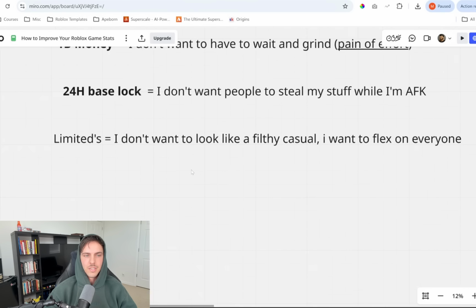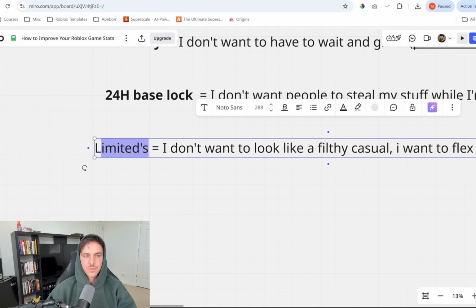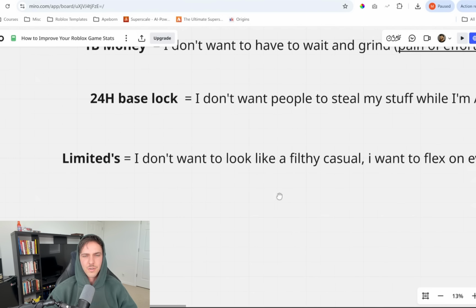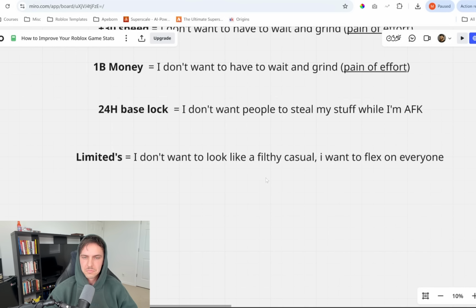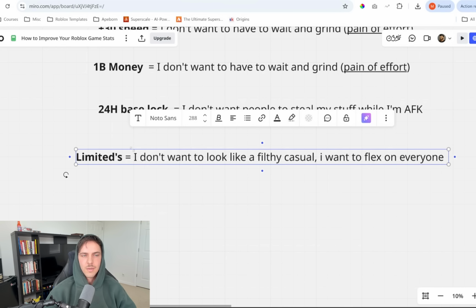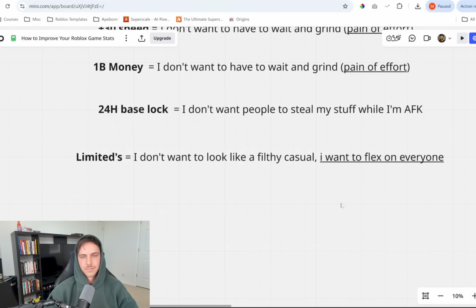Okay. Limiteds. This one is interesting because you might not think, okay, it's not a pain, but it technically could be related to a pain, right? What are limiteds? In our game, we have RGB antenna, RGB server. They are by far our best-selling antenna and servers. Why? Because there's limited stock, limited inventory. We say, hey, there's only 100 of these for sale. There's only 150 antennas for sale. And the pain that it's solving is I don't want to look like a filthy casual when I'm playing. I want to flex on everyone. Okay.